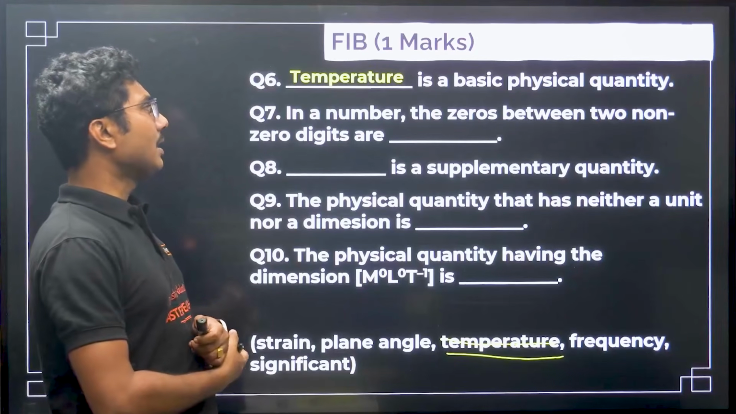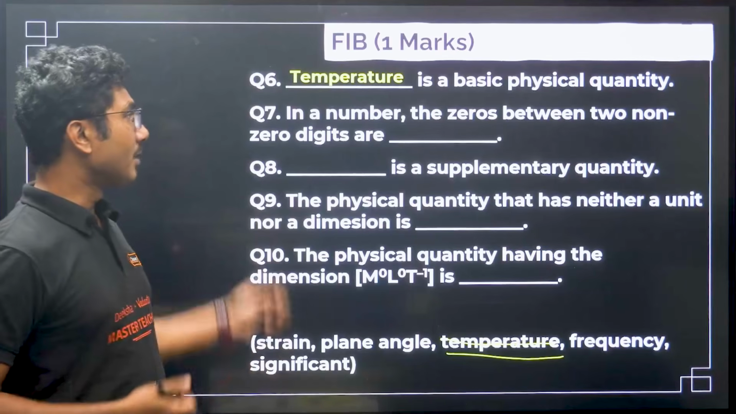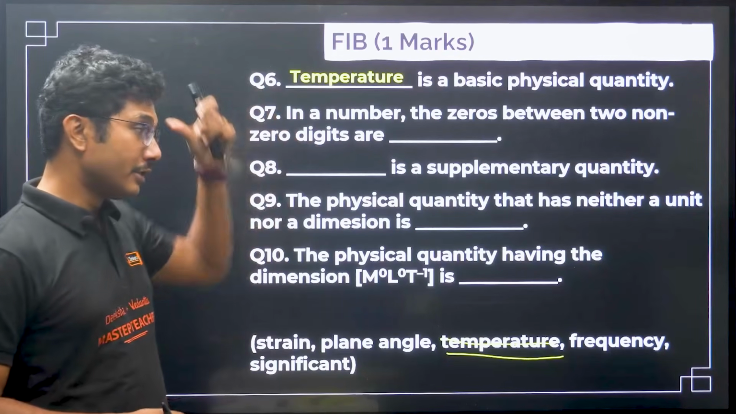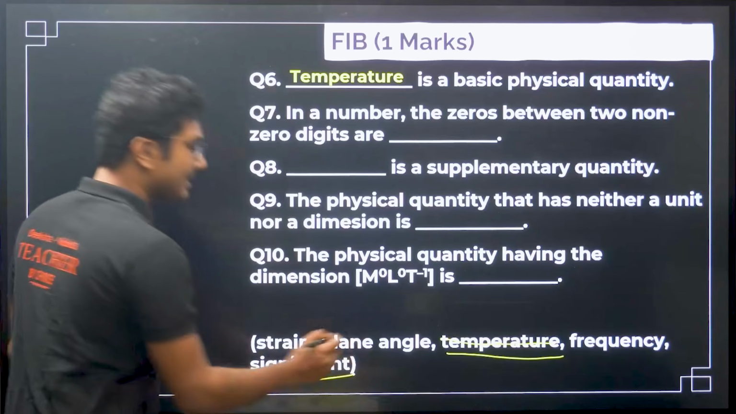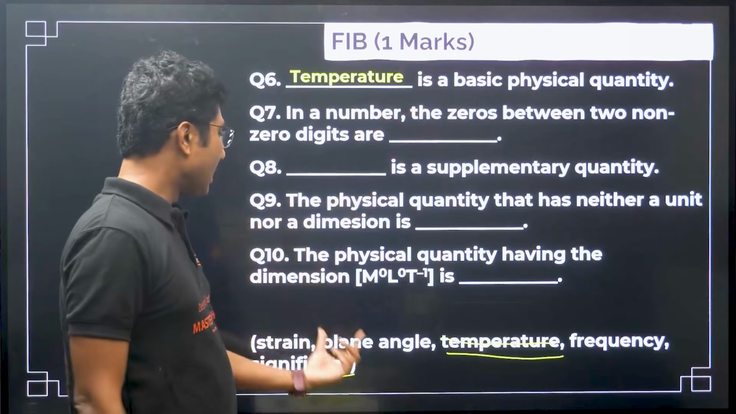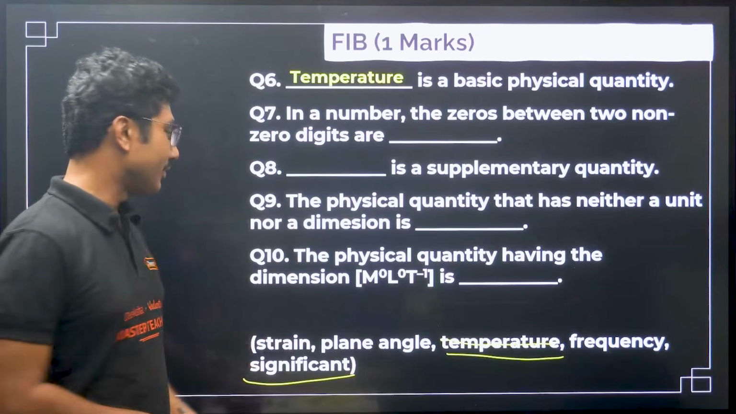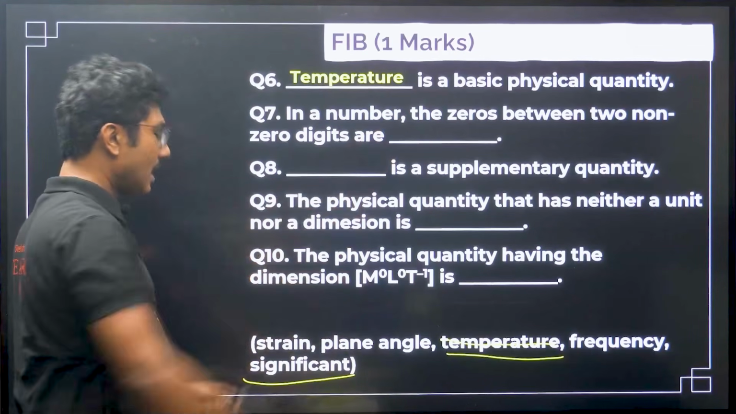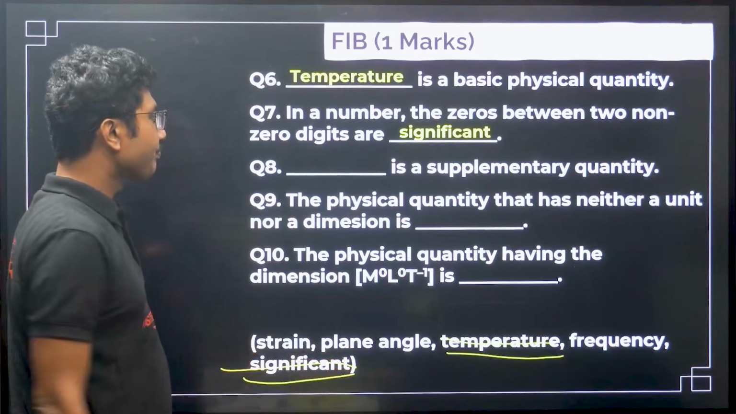So one of them will be a little bit difficult to answer. In a number, the zeros between two non-zero digits are... Obviously among all the options, it is "significant", that makes sense. Other things are not making any sense. Strain does not make any sense, plane angle does not make any sense, frequency also does not make any sense. So the answer will be significant. Significant is done, cross it.